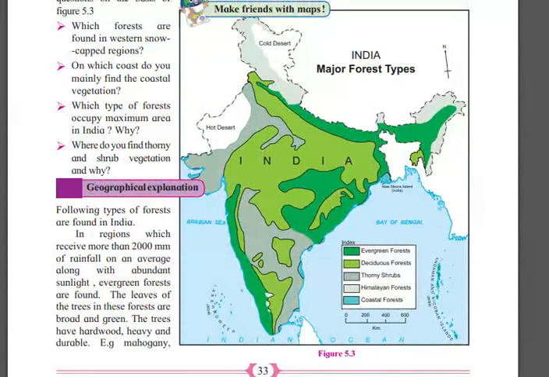The leaves of trees in this forest are broad and green. Specifically in evergreen forest, the leaves of the trees are broad and green.